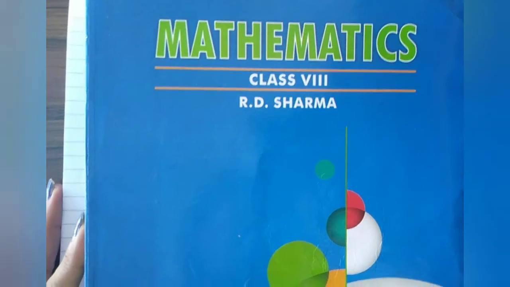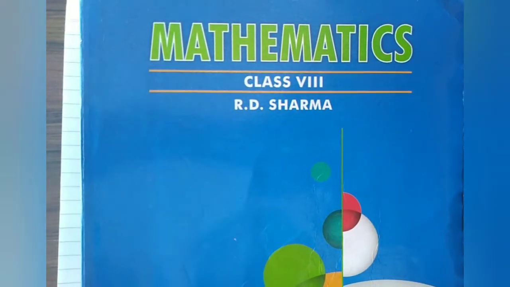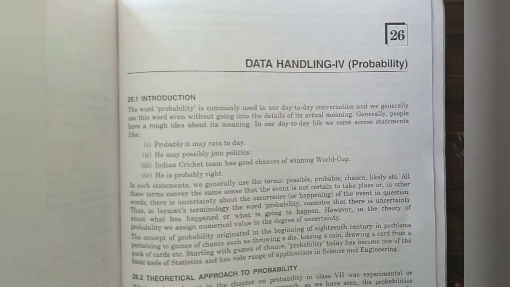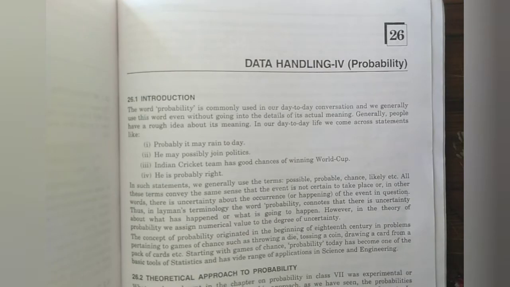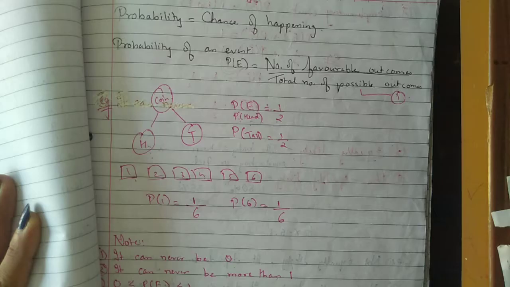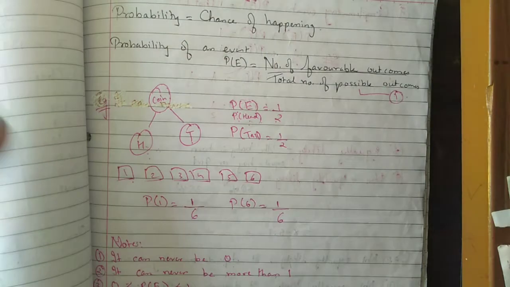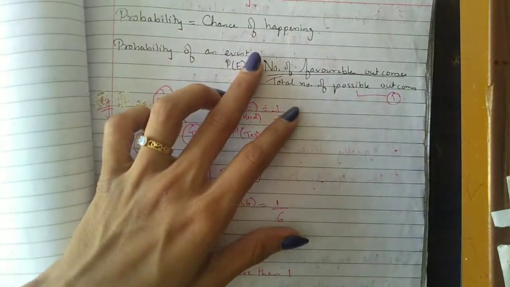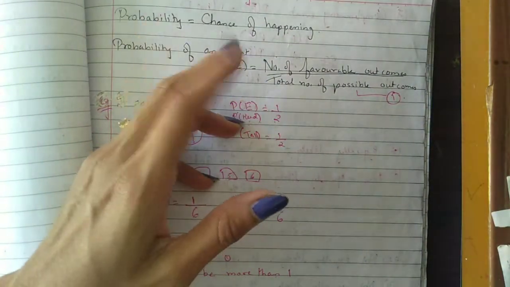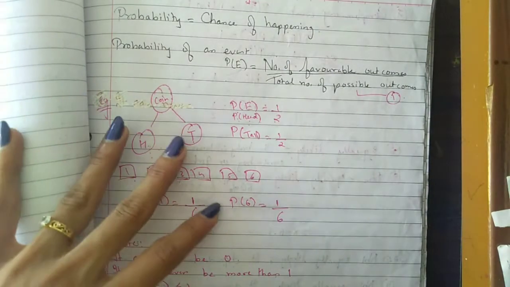R.D. Sharma, Class 8, Mathematics, Chapter 26, Probability, Data Handling, 4th, Probability. Now, what is the meaning of probability? Probability is the chance of happening. Chance, happening or possibility, that is called probability.